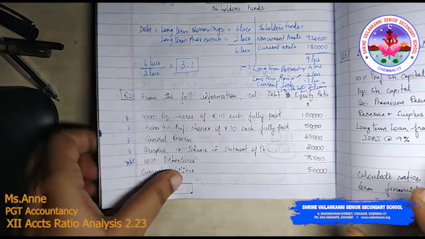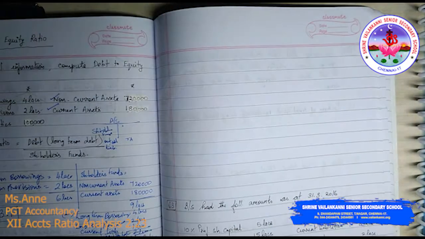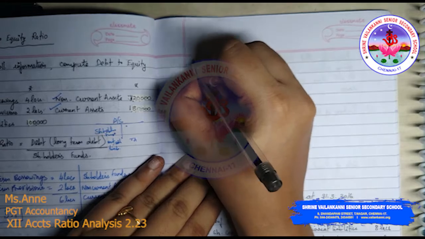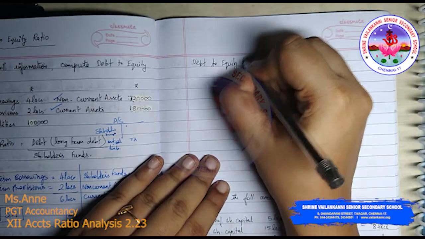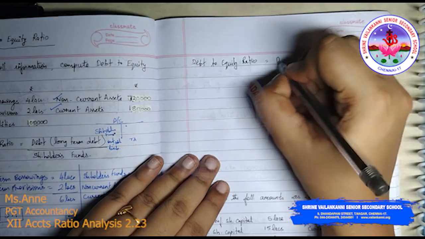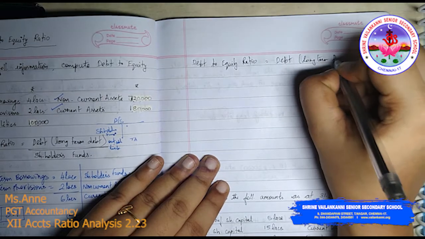So what is the formula? It is debt to equity ratio, that is long term debt divided by shareholders funds.